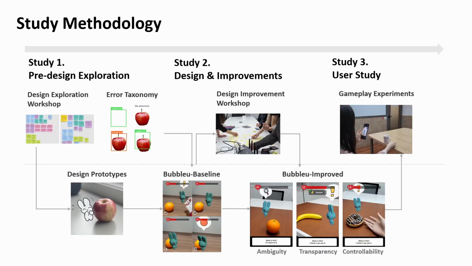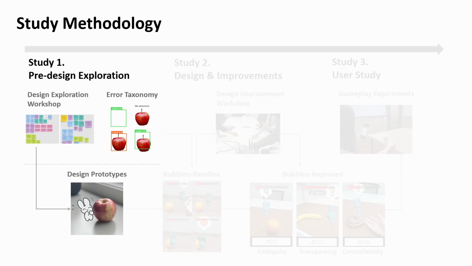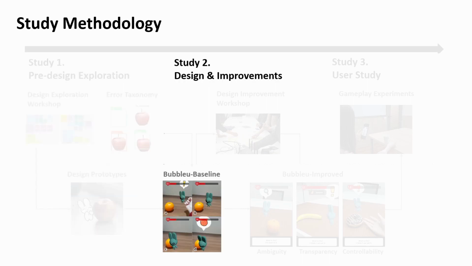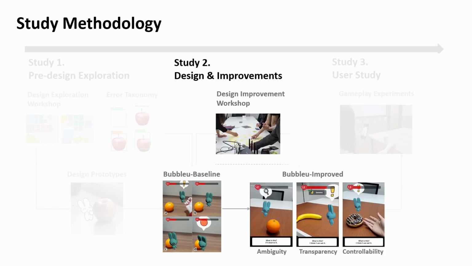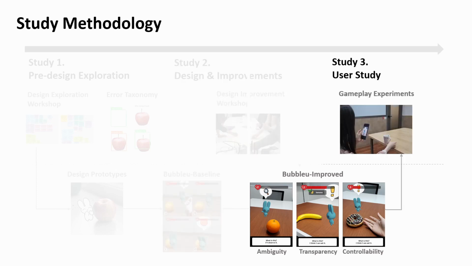So this is our overall study process. First, we conducted a pre-design study to explore the design space of various AR games. Then we designed a game to be investigated, named Bubbleu, and implemented the baseline version. After playtesting Bubbleu, we conducted a design improvement workshop and generated 3 improved design candidates. Finally, we ran a user study to investigate how the different designs affect the user experience.